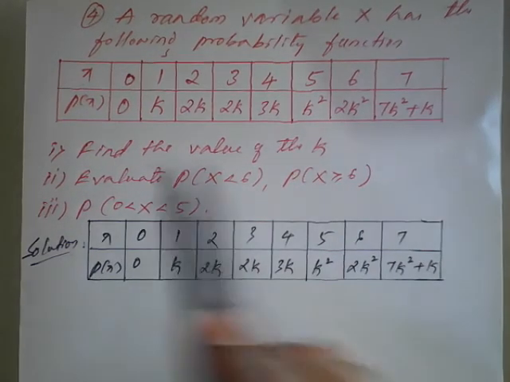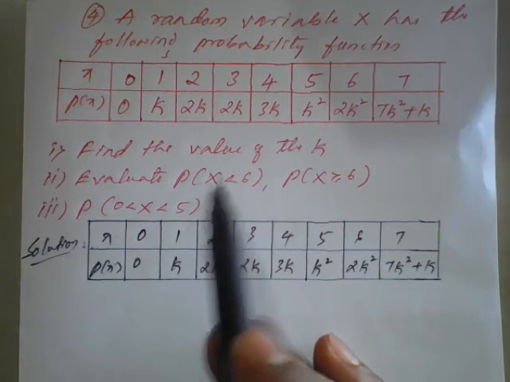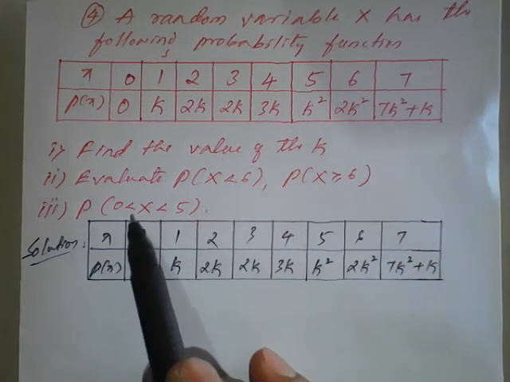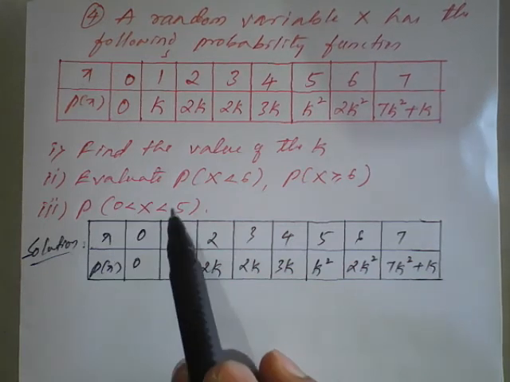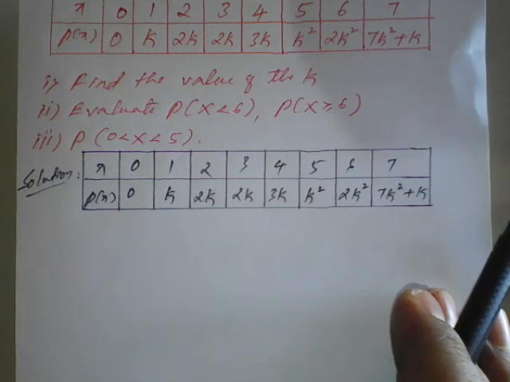So first we need to find the value of k according to the question. Second, we need to find the probability of x less than 6, then greater than or equal to 6 we need to find, and we need to find the value of x which is between 0 to 5. So as per the question I have taken this distribution table as it is.